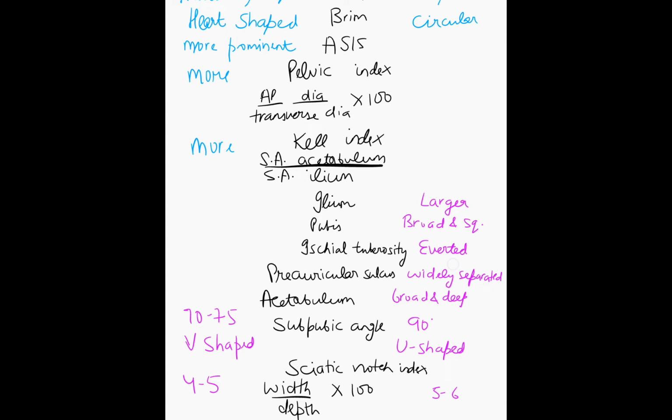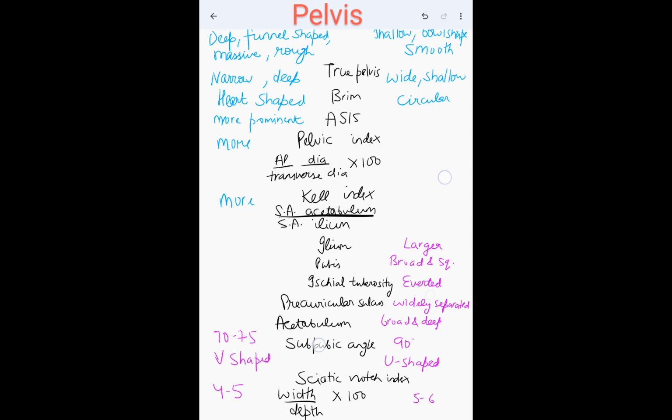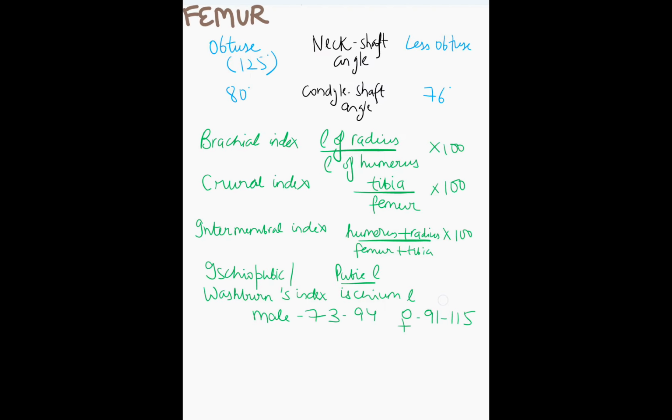So which indexes are more in females? Sciatic notch index and the sternum index. Both the S ones are bigger in females. And Kell index, pelvic index, corporobasal index, these are more in the males, linked with the pelvis. Then next we have femur. In the femur, obtuse angle between the neck and shaft, that is found in the males.